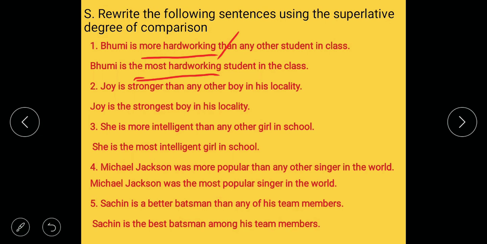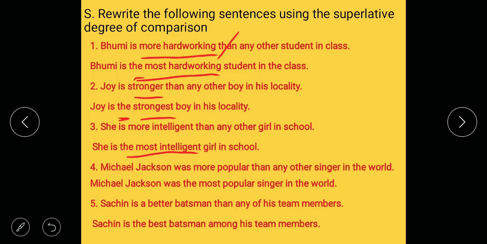Okay. Second one, Joy is stronger than any other boy in his locality. Stronger, superlative form is strongest. With superlative form we have to use the. Joy is the strongest boy in his locality. She is more intelligent than any other girl in school. She is the most intelligent girl in school.